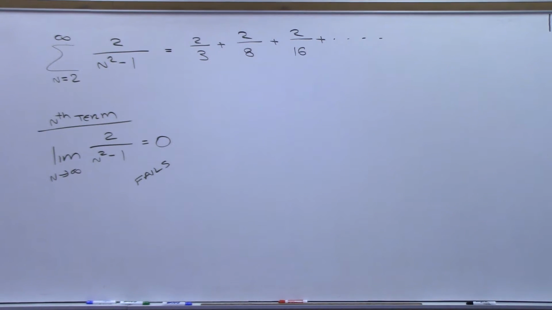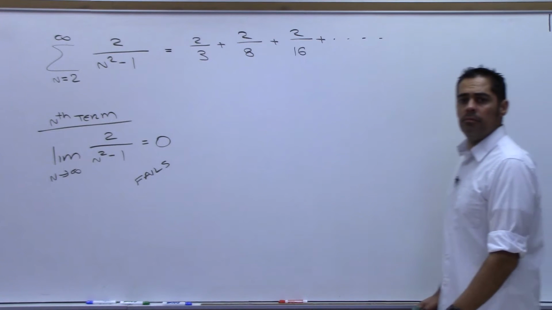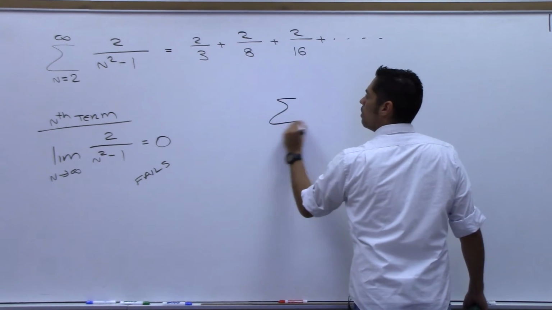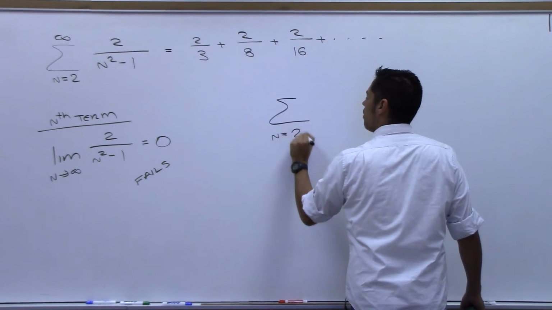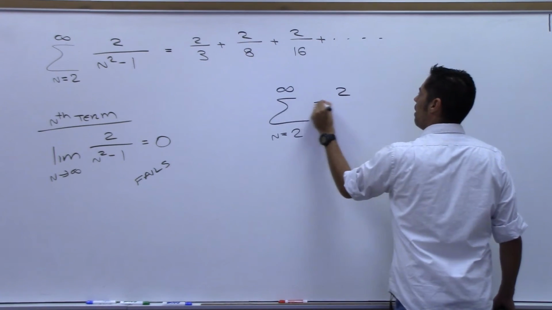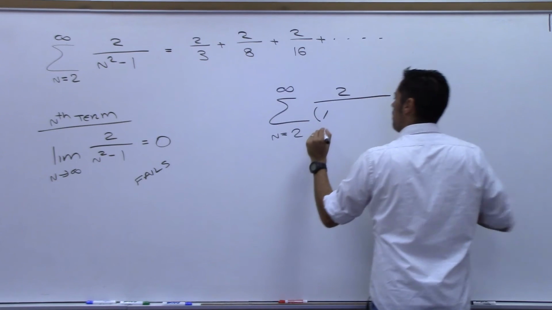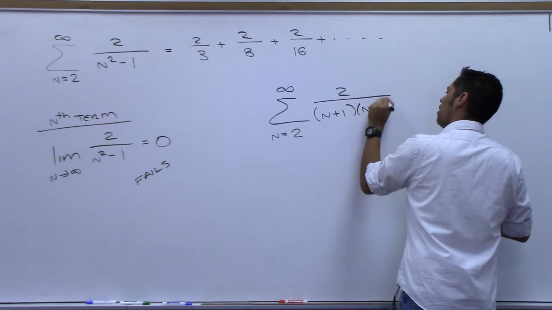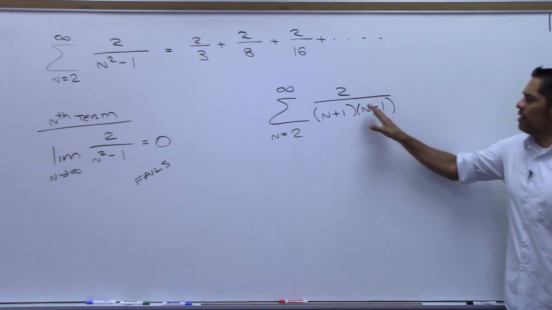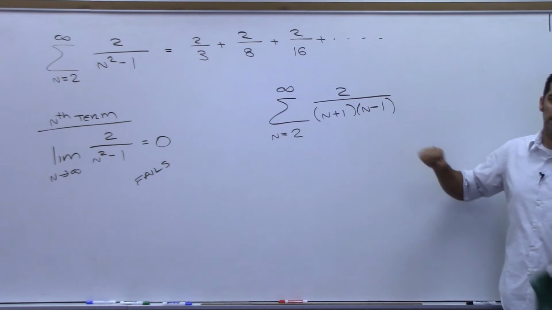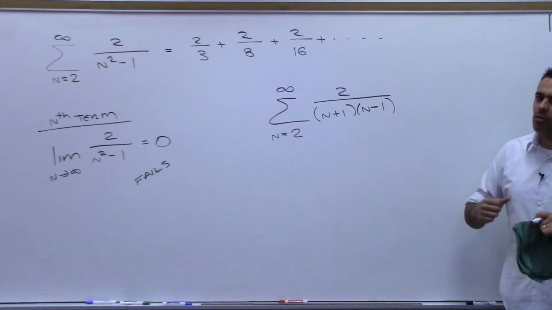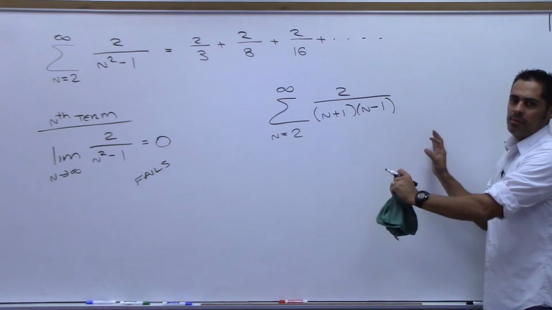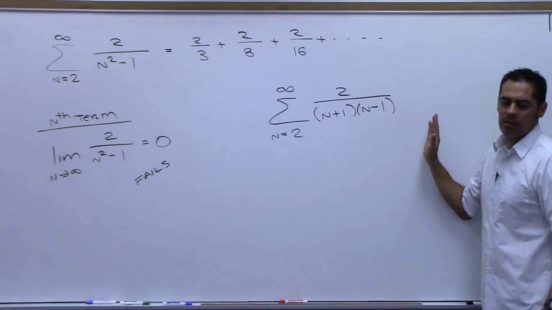Couldn't you make it harmonic then? How? 2 over, since it's a difference of squares. Yes, I'm with you on that. But we do have a little issue. You're noticing that, right? Each one of these by themselves are linear, but when you multiply them, it's quadratic. So it's still quadratic. Unless we could somehow break it into two sums, each one being linear.